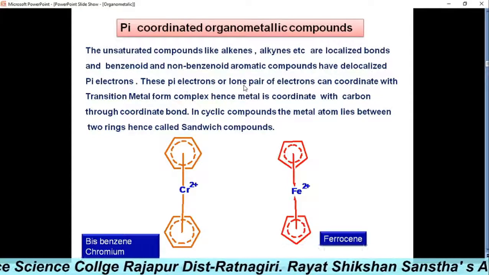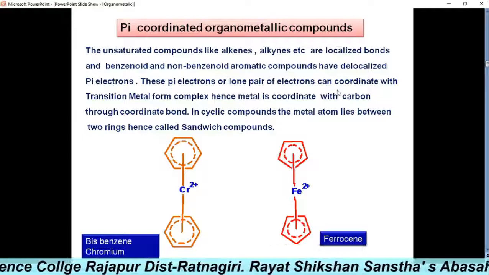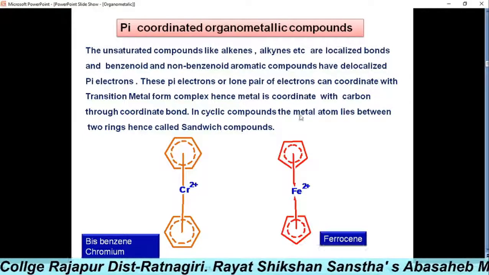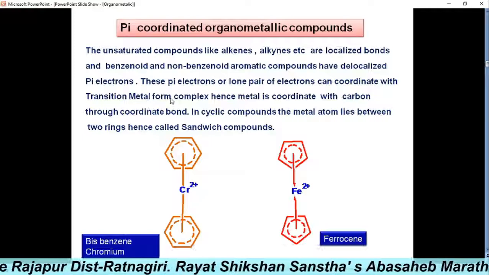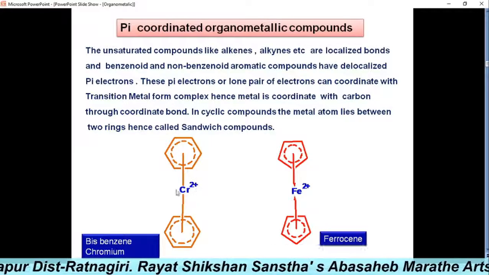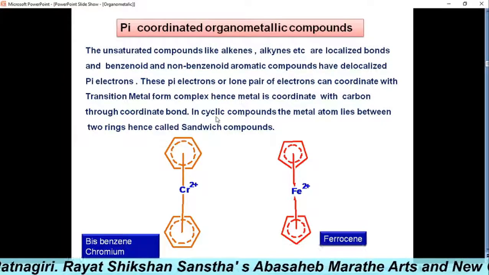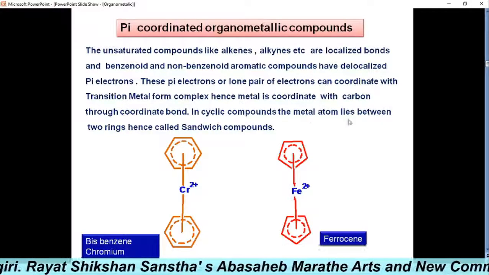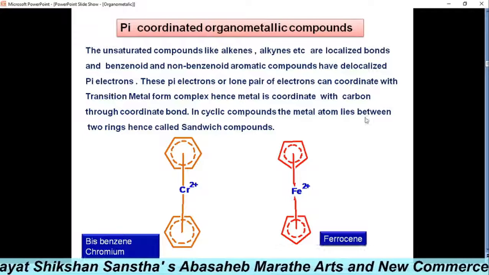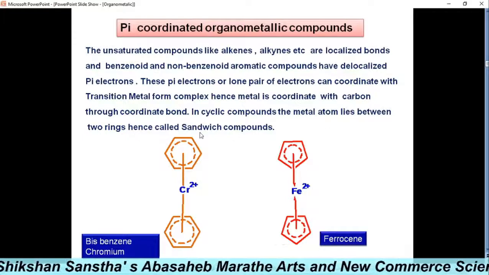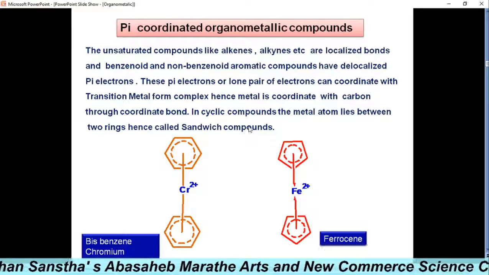These pi electrons or lone pairs of electrons can coordinate with transition metals to form complexes. See here these transition metals with carbon through coordinate bonds. In cyclic compounds, the metal atom lies between the two rings and hence they are called sandwich compounds.